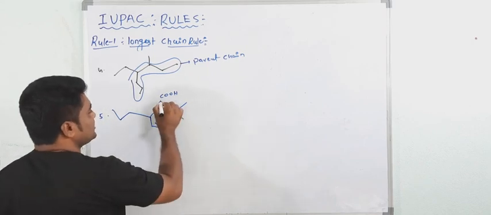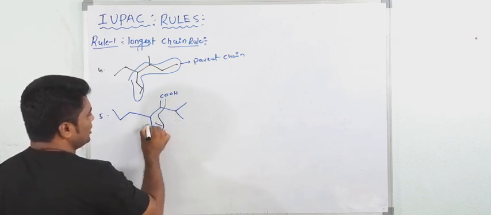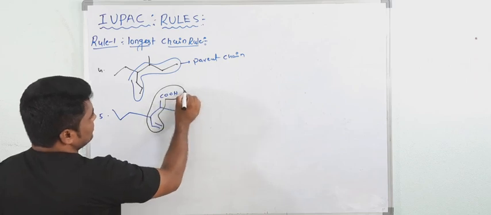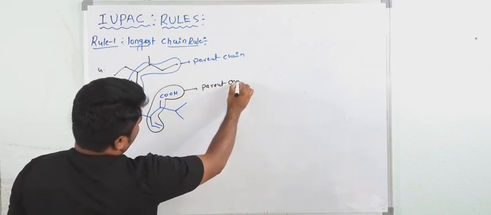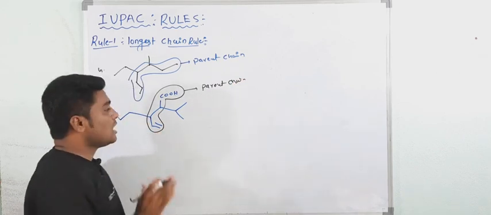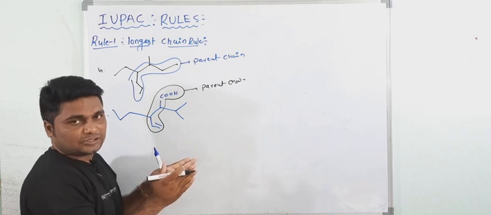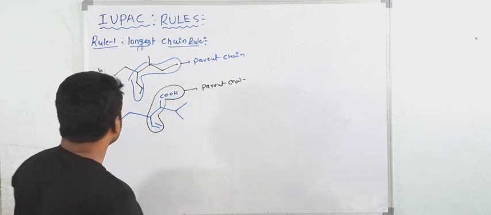But in this one, there is a carboxylic acid functional group. So now we will take this multiple bond and this carboxylic acid. This is the parent chain. So don't worry about the names. First you have to learn how to select the parent chain. Understood? Slowly you will learn the names, how to give the names also.